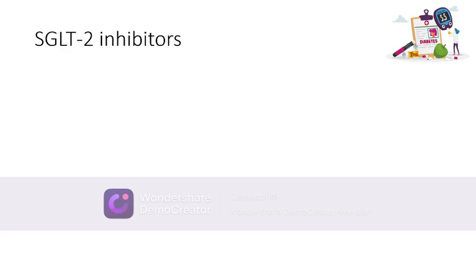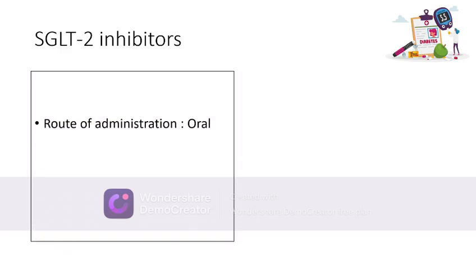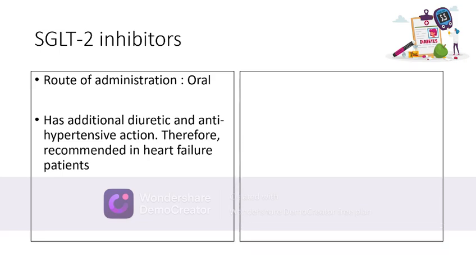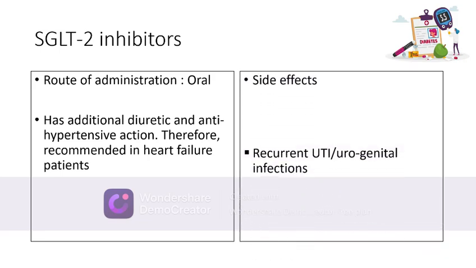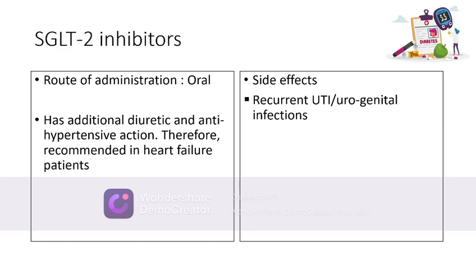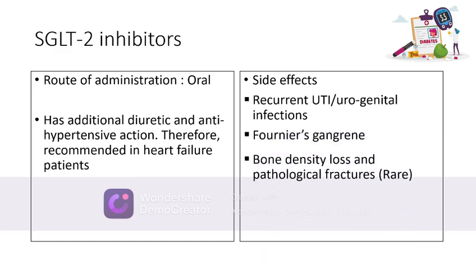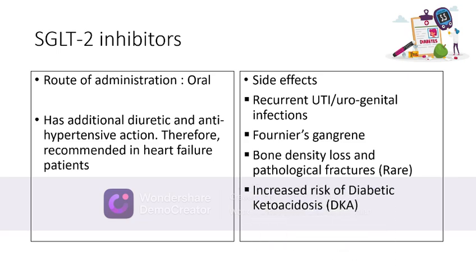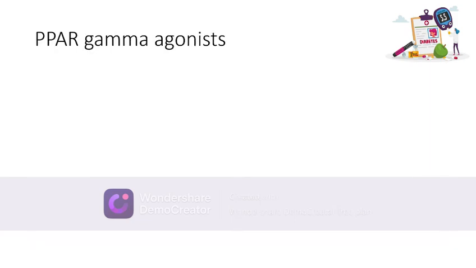So talking about SGLT2 inhibitors, it is sodium glucose cotransporter 2 inhibitors. Their route of administration is oral. They have additional diuretic and antihypertensive action, and therefore they are recommended in patients of heart failure. Side effects of these drugs include recurrent UTI or urogenital infections due to glycosuria in the patient. Fournier's gangrene can also occur, and bone density loss and pathological fractures can happen with this class of drugs, which is a rare side effect. And there is increased risk of diabetic ketoacidosis.